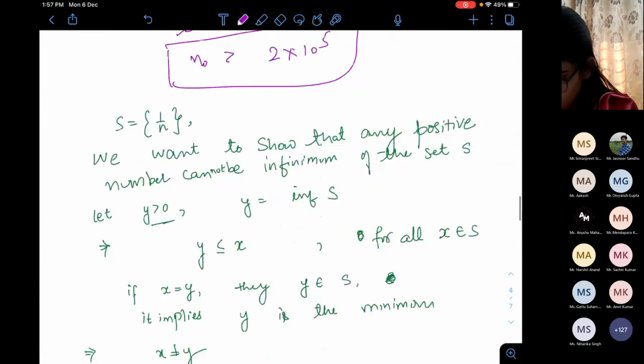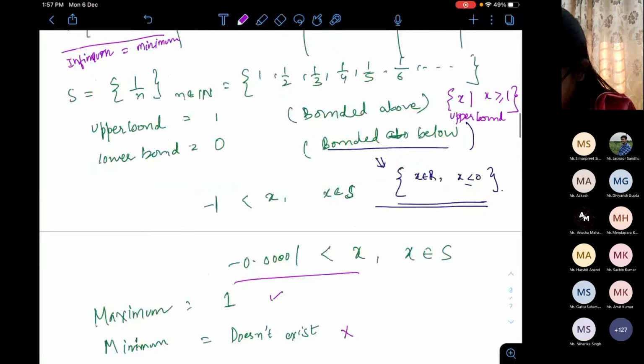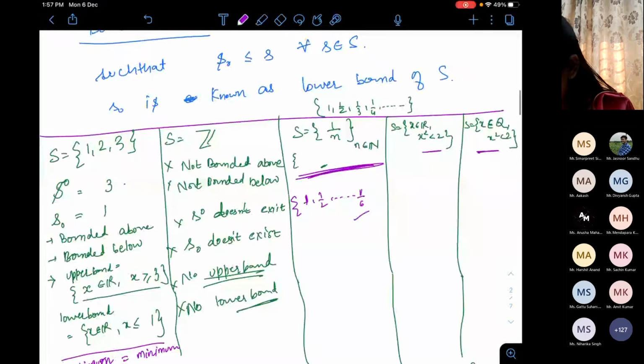So let's go by the examples we have already discussed. In this, the set is bounded above, and the maximum is 1. So in this case, the supremum is also 1, because the maximum exists, so the supremum is definitely going to be 1.